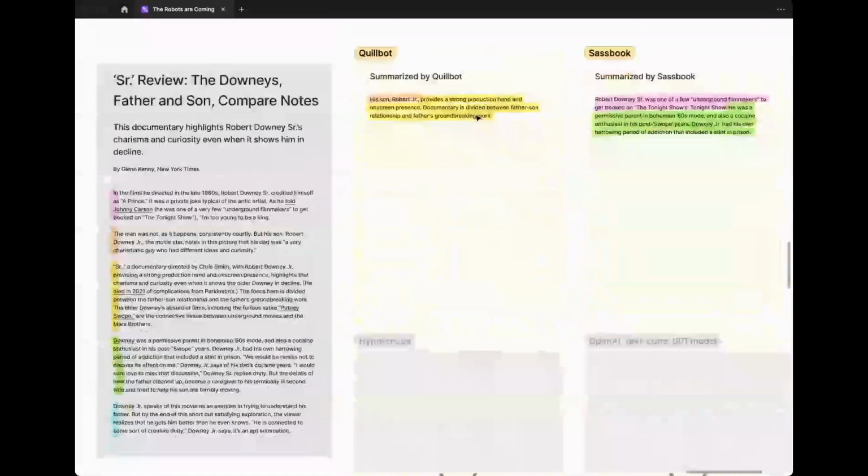So, stepping back a little bit, if I were to read Sassbook's summary versus Quillbot's summary, I might have a very different sense of what this film was all about. Yeah. It doesn't feel like a good thing for a summary. Well, it now feels like you're just playing telephone with a bunch of robots, where you ask what happened with this movie and each of them tells you their own version, which is more confusion than insight gleaned, and certainly not a lot of consistency here.